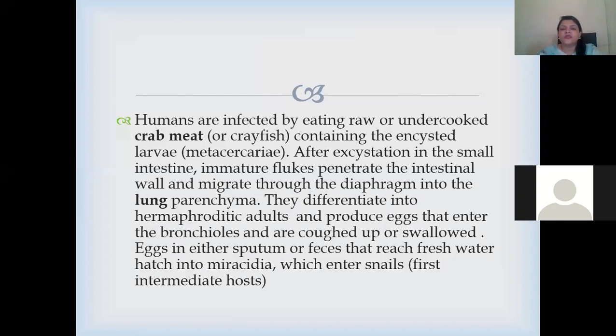Humans are infected by eating raw or undercooked crab meat. Here it is the crab, not the fish, containing the encysted larvae. After excystation in the small intestine, immature flukes penetrate the intestinal wall and migrate through the diaphragm into the lung parenchyma. They differentiate into hermaphroditic adults and produce eggs that enter the bronchioles and are coughed up or swallowed. Eggs in either sputum or feces that reach fresh water hatch into miracidia, which enter the snail, the first intermediate host.